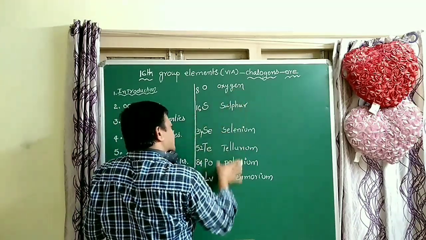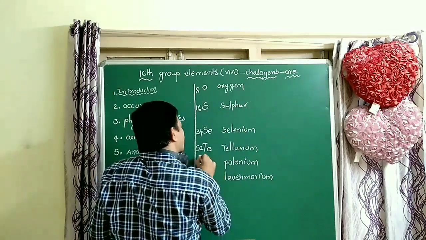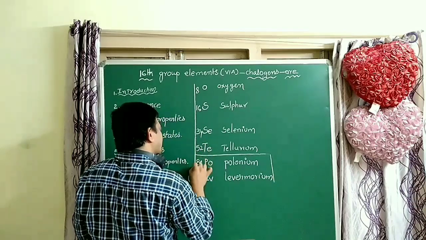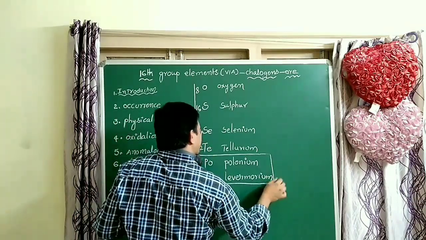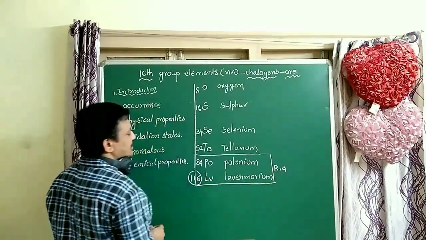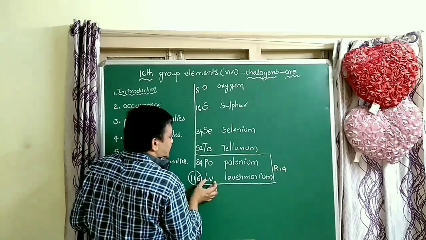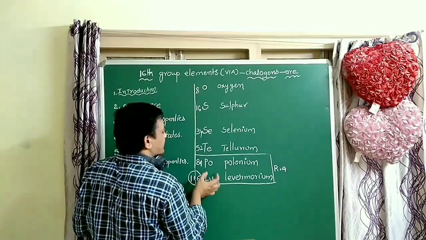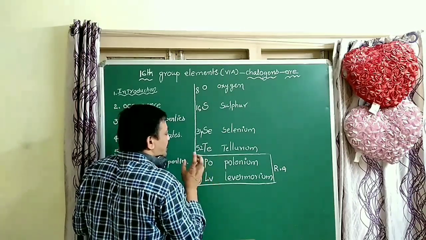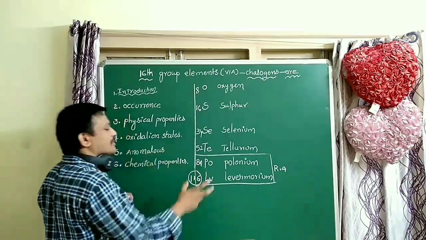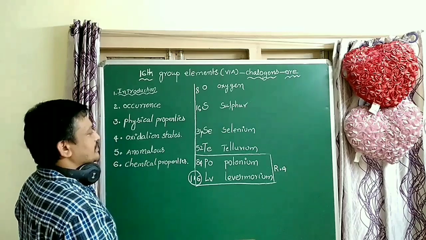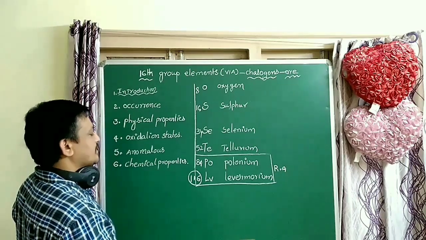Out of these elements, polonium and livermorium are radioactive elements. Which elements, friends? Radioactive elements. Livermorium is a man-made, laboratory prepared element, but polonium is naturally occurring, though radioactive. All man-made elements are radioactive elements. That is very, very important, students.